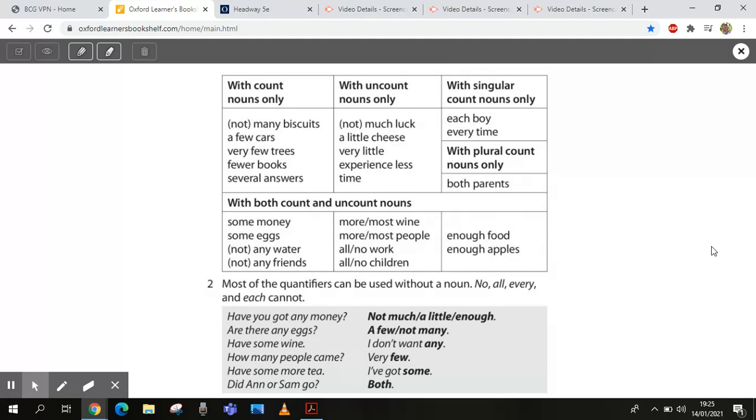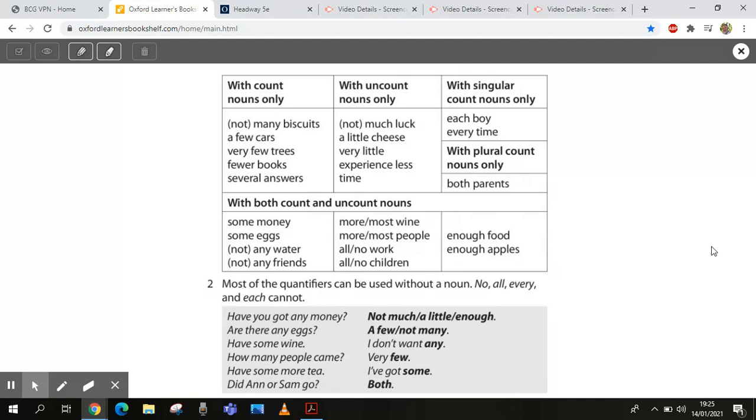So the opposite of many, or not the opposite, rather, the uncountable version of many is much. The uncountable version of a few is a little. Okay, I ate a little cheese earlier on, so I'm not very hungry. I ate very little cheese when I was a vegetarian, because finding vegetarian cheese is not easy. That's just an example. I'm not a vegetarian.